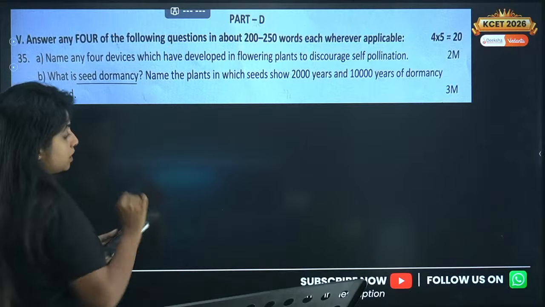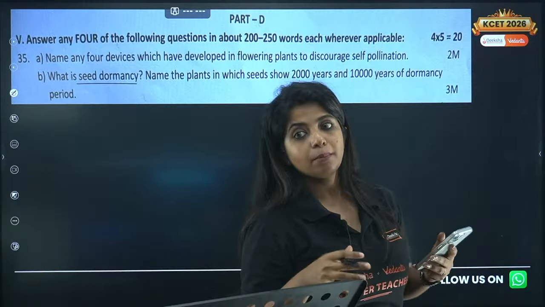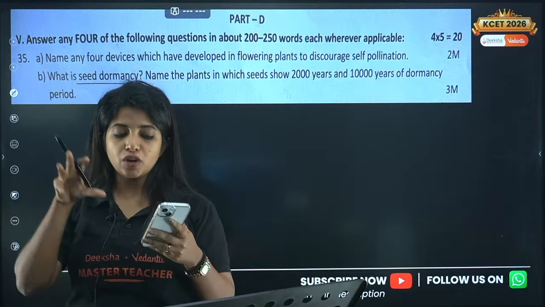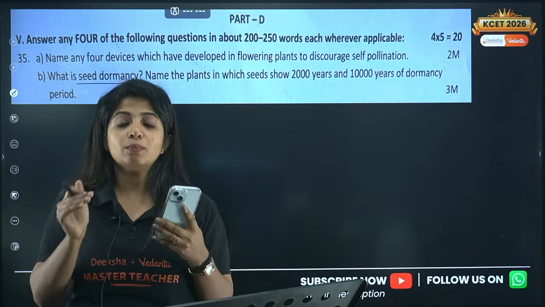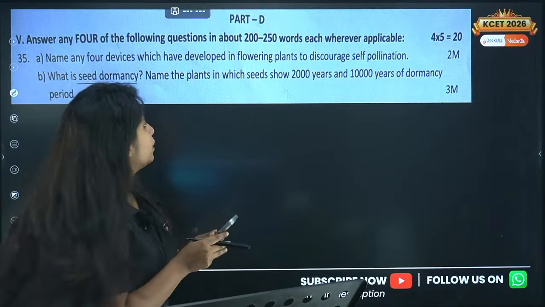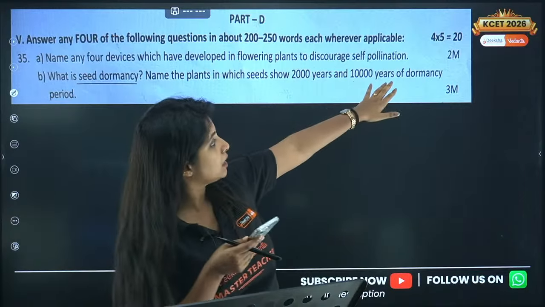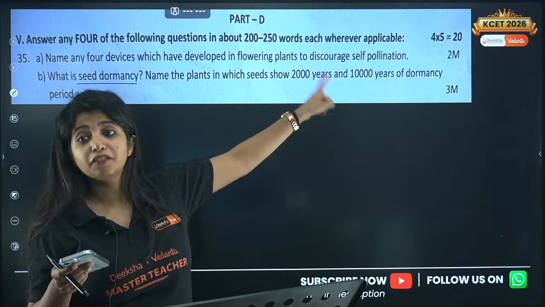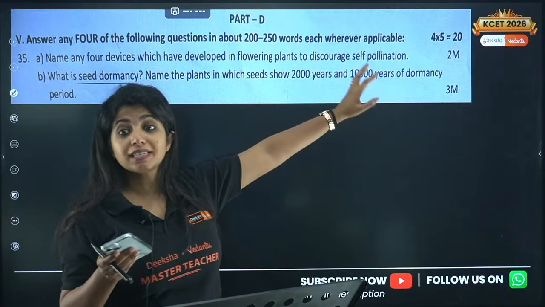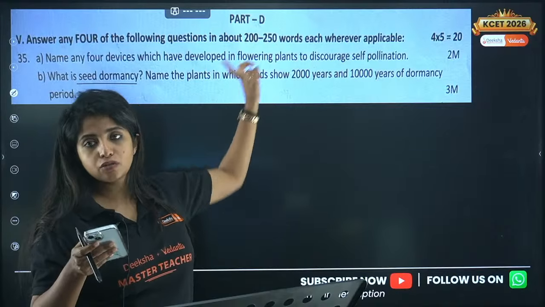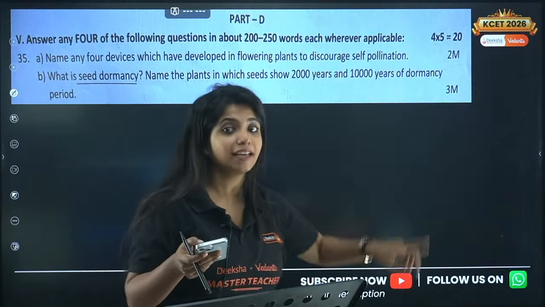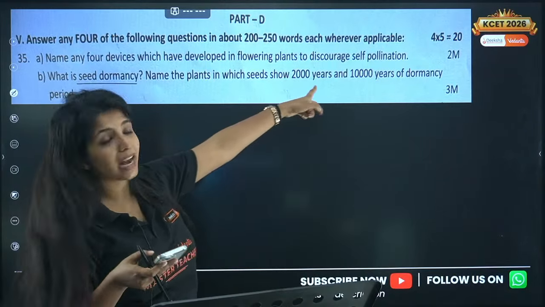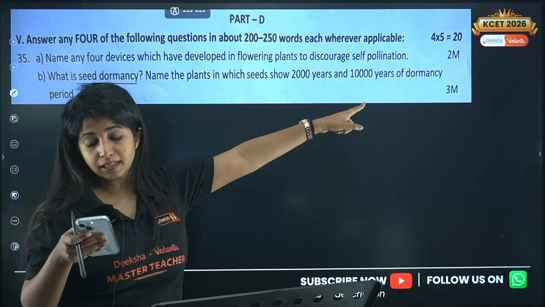Now what is seed dormancy? When the seed is in the dormant state, it is viable, but it is waiting for the conditions to germinate. So as of now, it's not germinating, but it's in the condition where its metabolic rate, everything is low. Now name the plants which show 2000 years and 10,000 years of dormancy. So the 2000 years plant is Phoenix dactylifera. 10,000 years is Lupinus arcticus. It is given in your NCERT in sexual reproduction in flowering plants. Go through it.